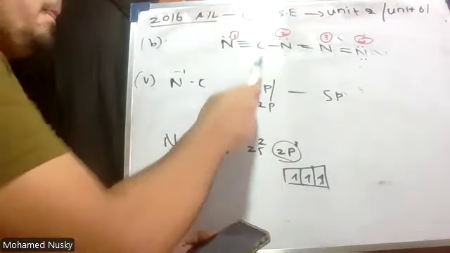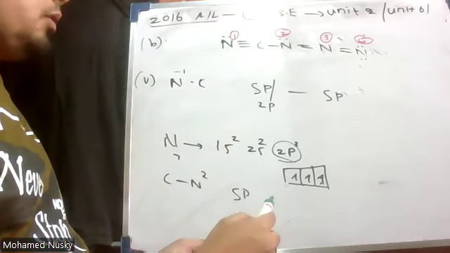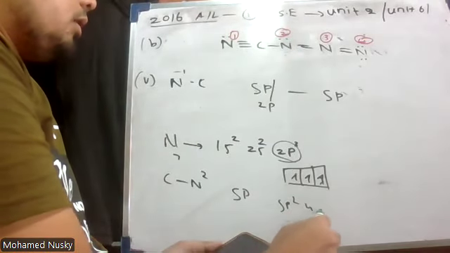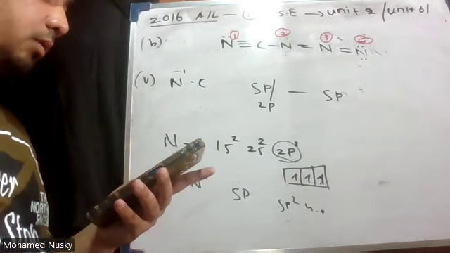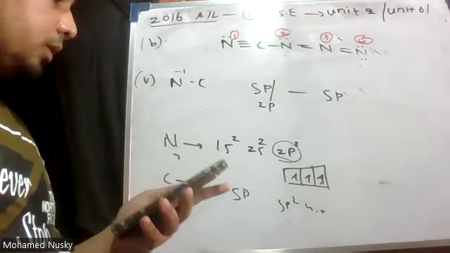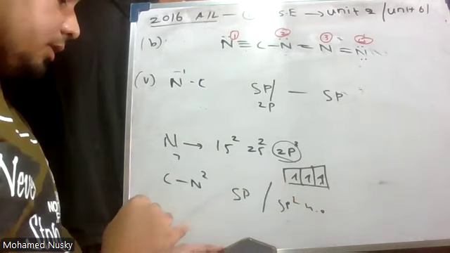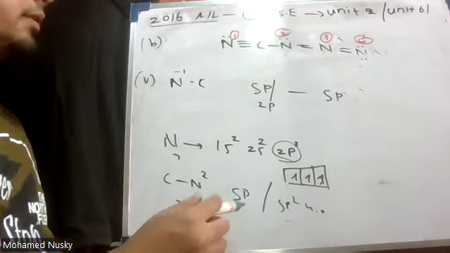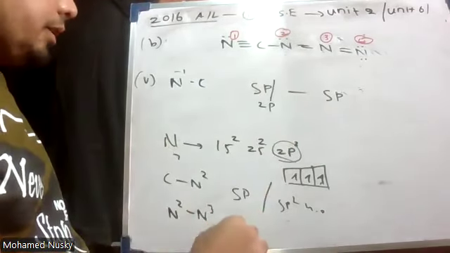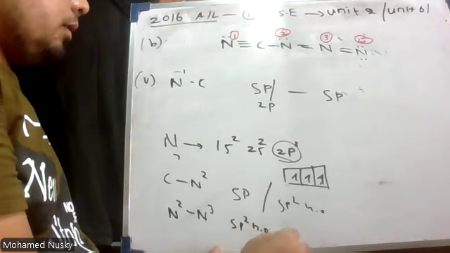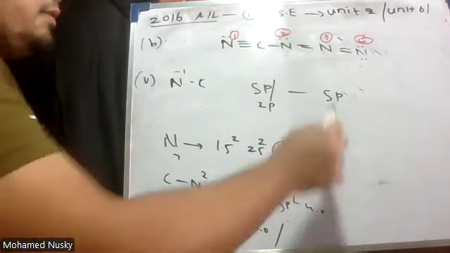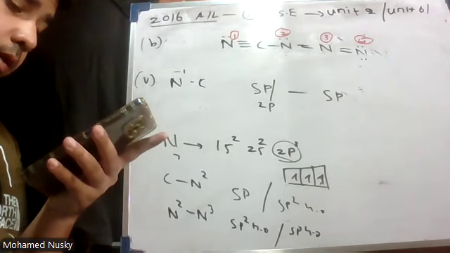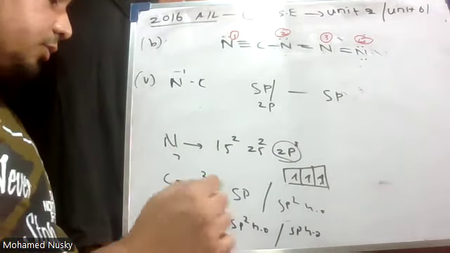Then C and N2. Carbon and N2. Carbon, what is the hybrid? sp, no? Then what is N2? 1, 2, 3. That is sp2 hybrid orbital. So sp and sp2 hybrid orbitals. Then N2 and N3. What is the hybrid? sp2 hybrid orbital and N3, 1, 2, sp hybrid orbital.